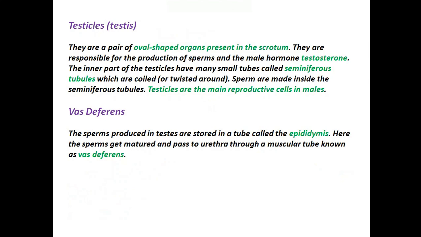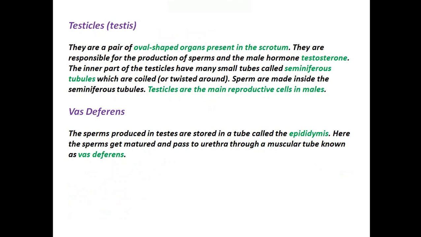Next is the testicles or testis. They are a pair of oval-shaped organs, present in the scrotum. They are responsible for the production of sperms and the male hormone testosterone. The inner part of the testicles have many small tubes, called seminiferous tubules, which are coiled, or twisted around. Sperm are made inside the seminiferous tubules. Testicles are the main reproductive organs in males.